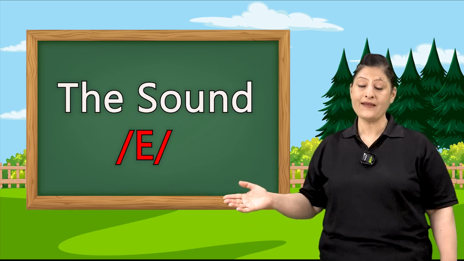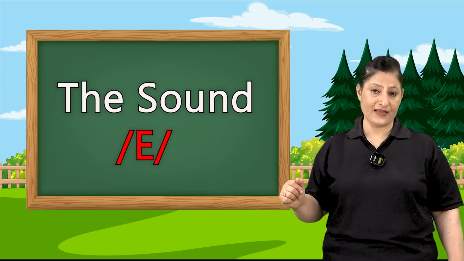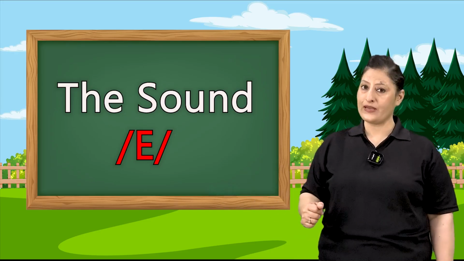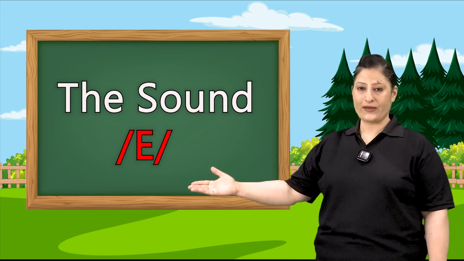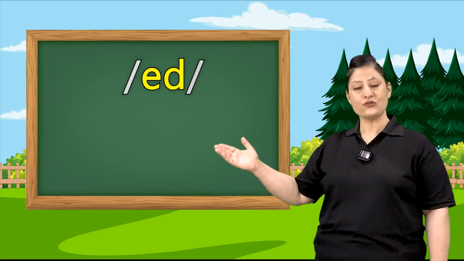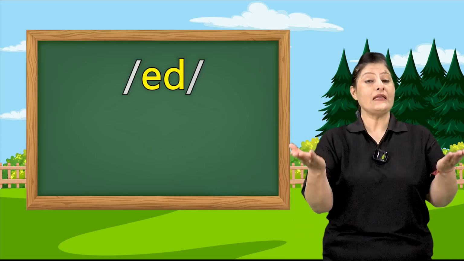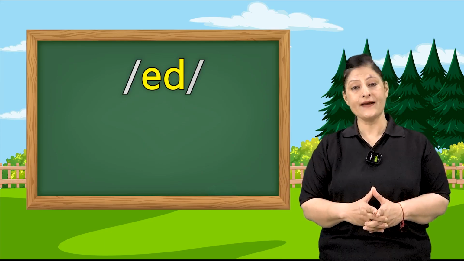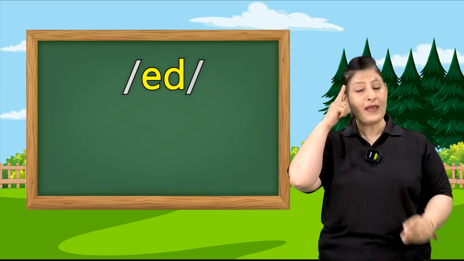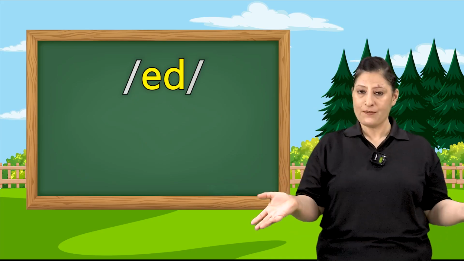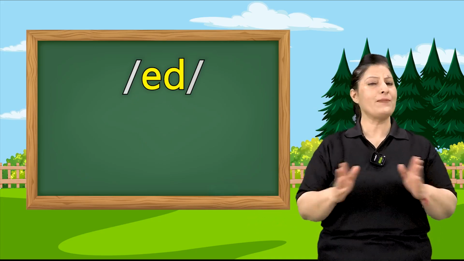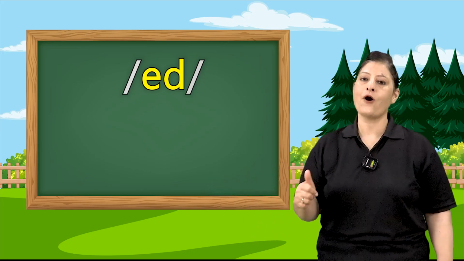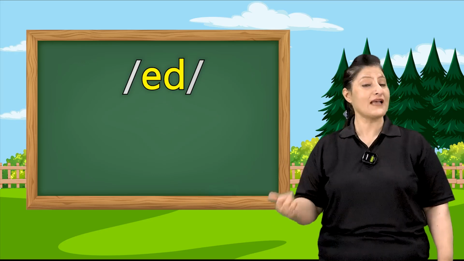Let's combine these different consonants with vowel E. Look and read aloud. Let's quickly see E and D together. You know, children, when E and D are added, it becomes ed. Remember the phonics sounds. If you remember the phonics sounds, English will be very easy and simple for you. So please keep on memorizing the phonics sounds.